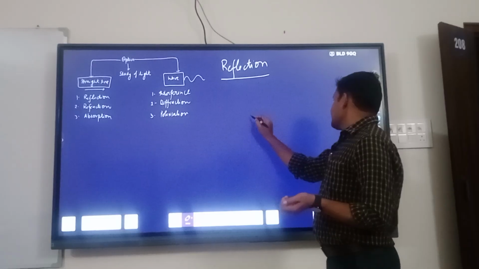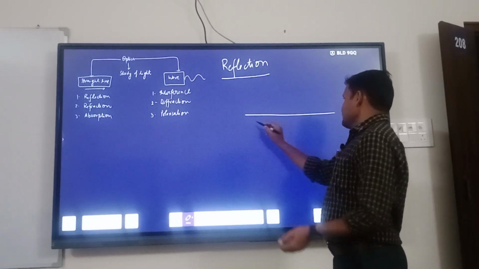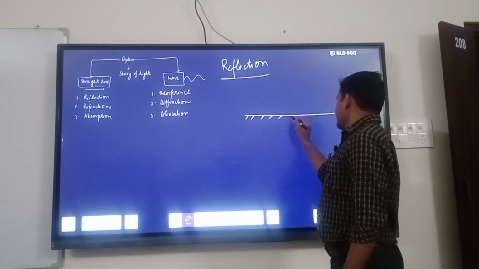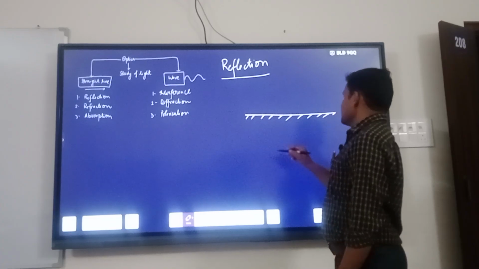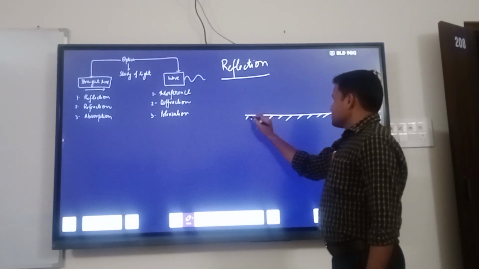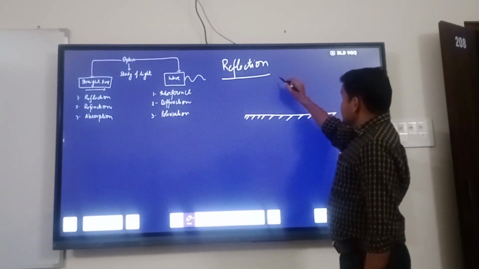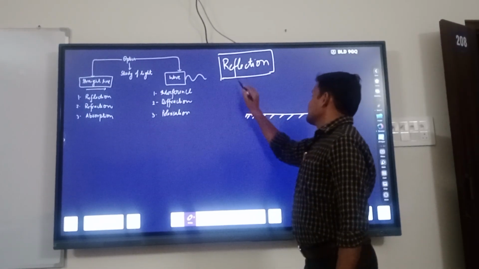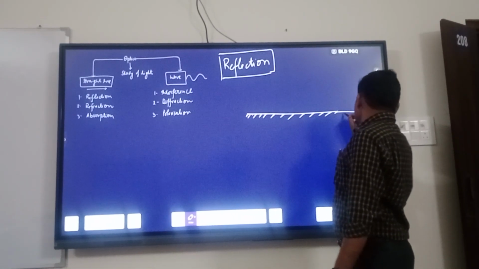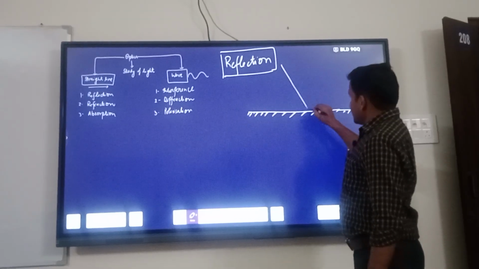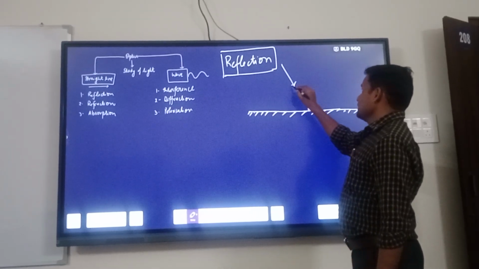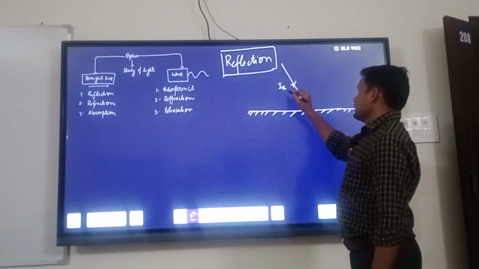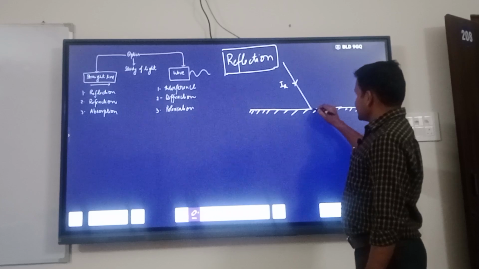Suppose this is the mirror, one side always polished. This is called a hard surface. This light is the incident ray, IR, and this is the surface.